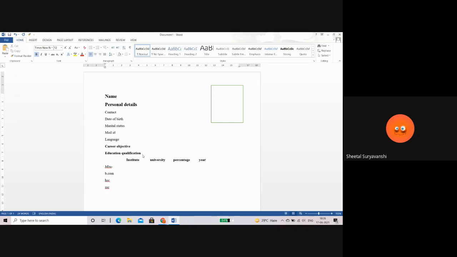As I'm a fresher, if you make a resume as a fresher, you have to include all these things, like the year also. Then the company knows whether you took a break between two degrees or not. So it will help the company know whatever year you have gone through in your degree, in your qualification.